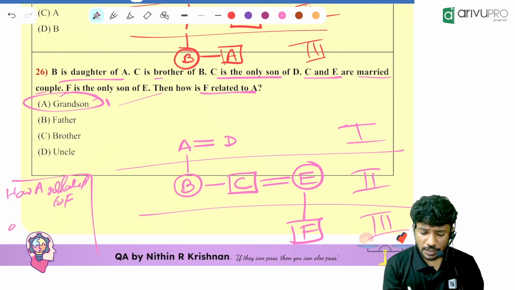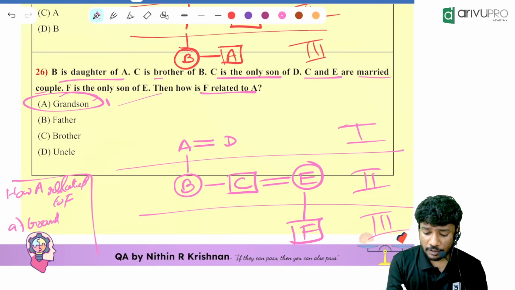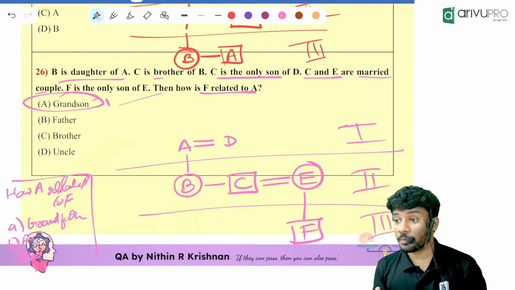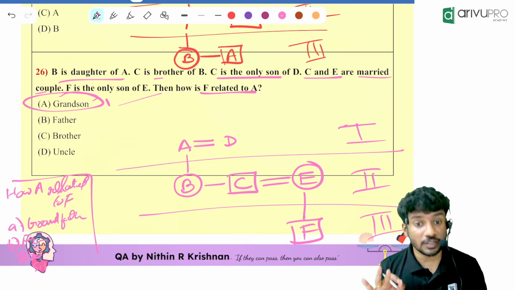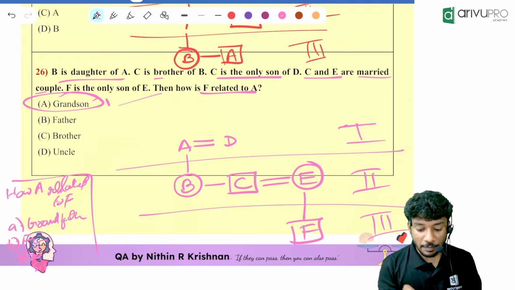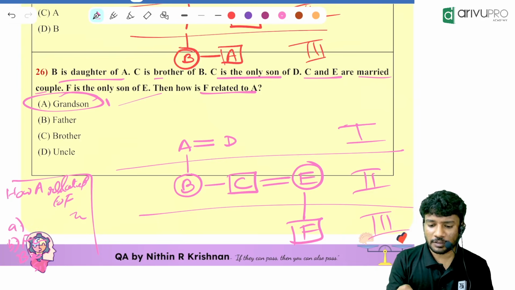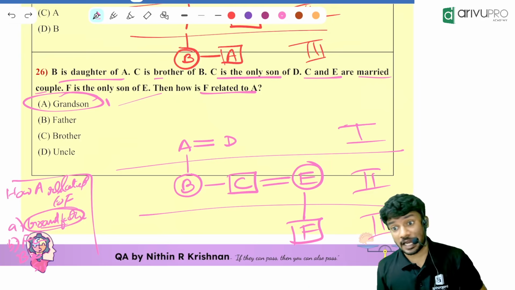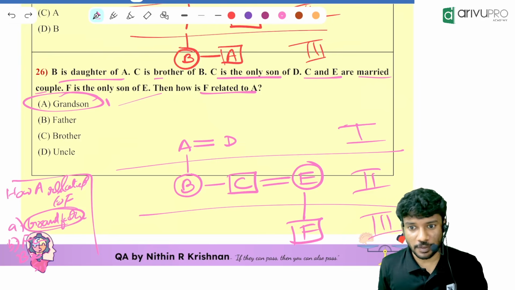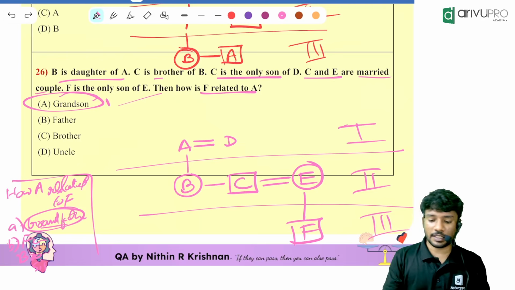Now, sometimes in the options it will be given, even though the gender is not given over here. In the options it will be like grandfather, father, brother, sister. Then you will mark grandfather. Even though the gender is not revealed, with the options we can always answer. Either it will be grandfather or grandmother. If grandfather and grandmother are both there, then you will get one mark if you mark any of the options.